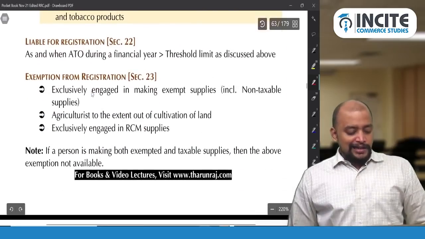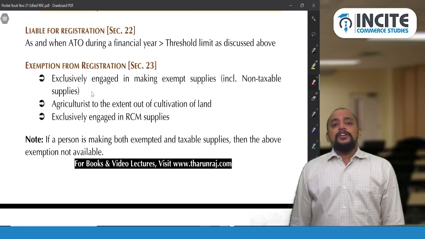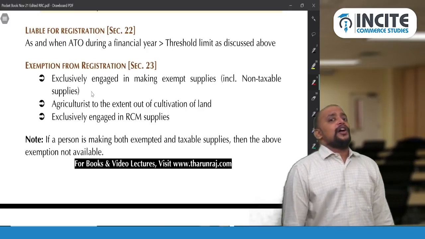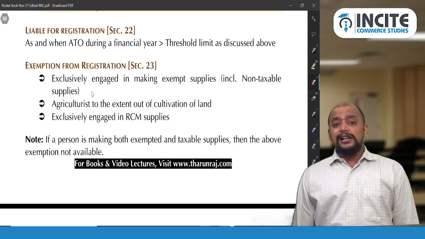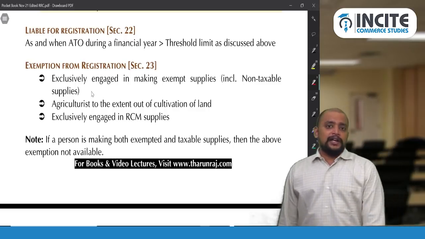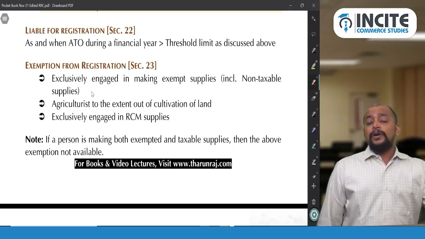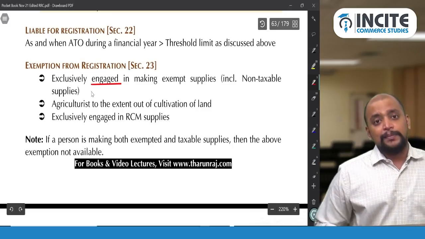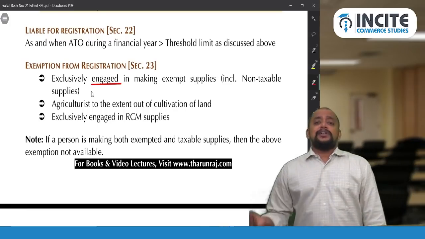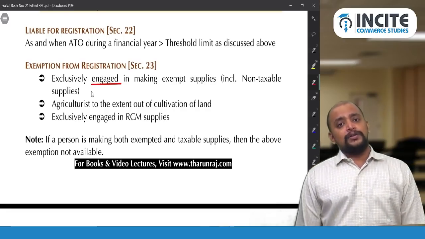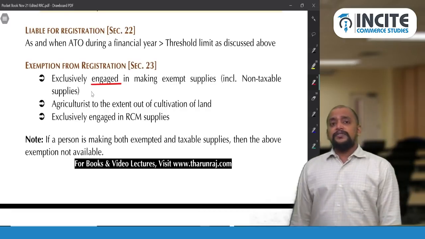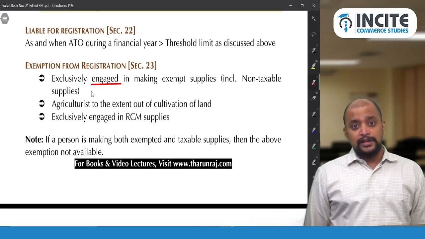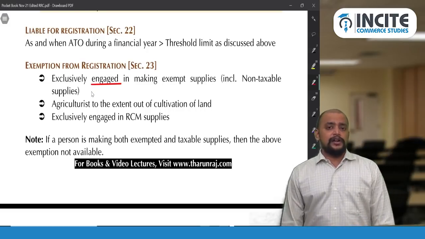Okay. Then next, exemption from registration. If you are exclusively engaged in exempted supplies, including non-taxable supplies, then you are not required to get registered. And an agriculturist, to the extent of supplies out of cultivation of land, is also not required to get registered, only if they are engaged exclusively in exempted supplies, including non-taxable supplies. If they are making both exempted supplies as well as taxable supplies, we need to count the aggregate turnover, and if it crosses the threshold limit, they need to register. If they are engaged in non-taxable supplies and taxable supplies, and their aggregate turnover crosses the threshold limit, they need to register. Only exempted and only non-taxable, not at all required to get registered.